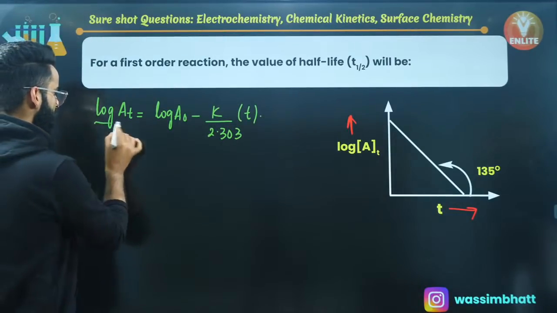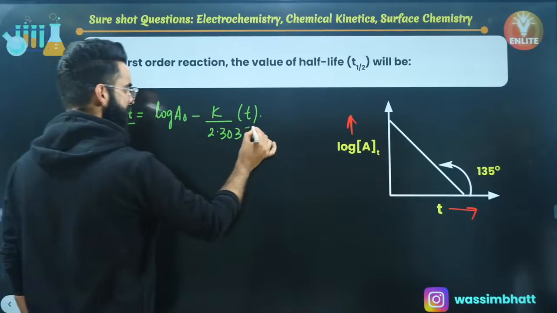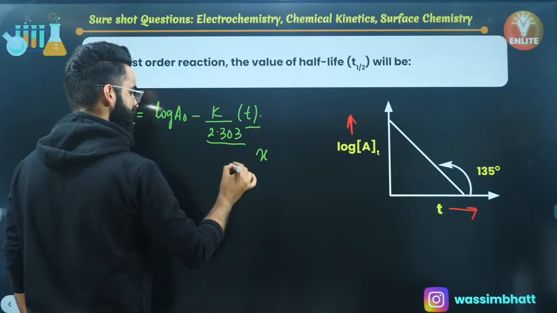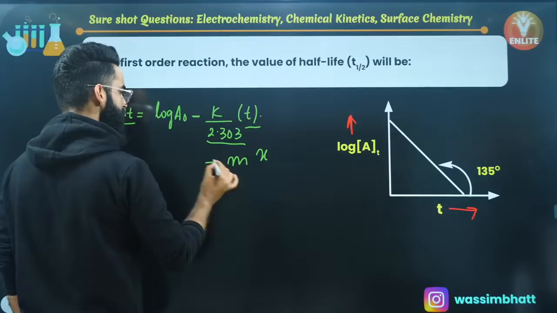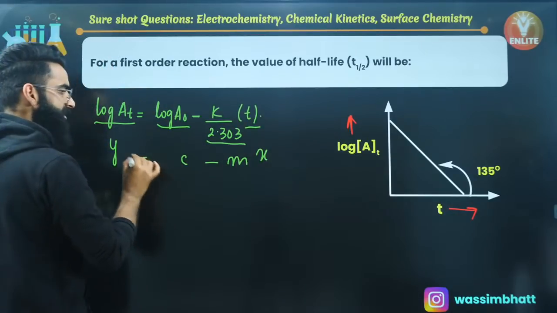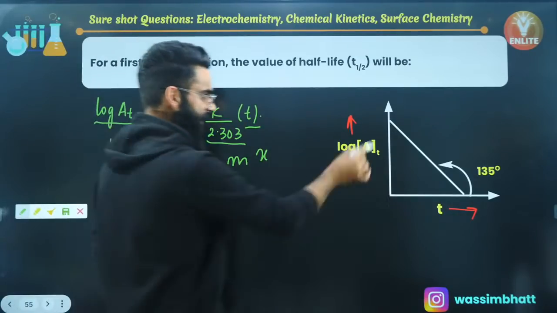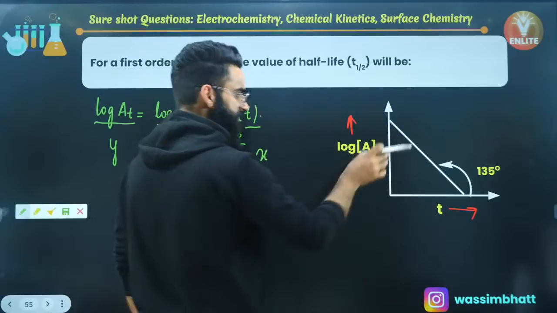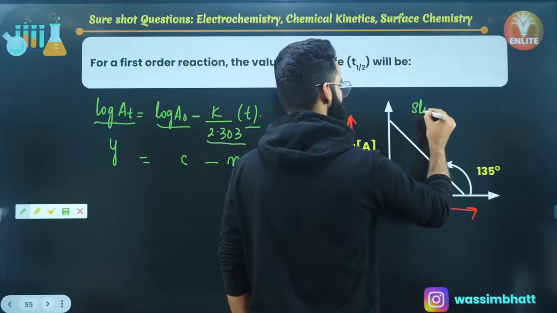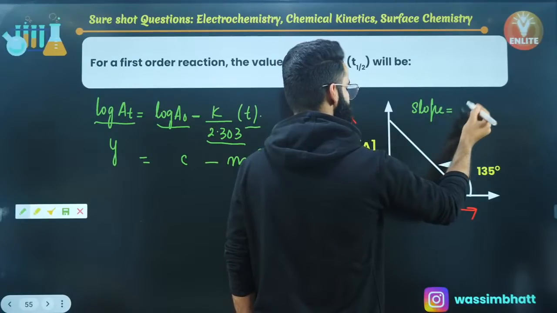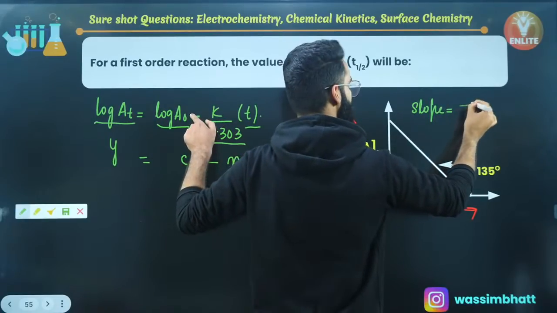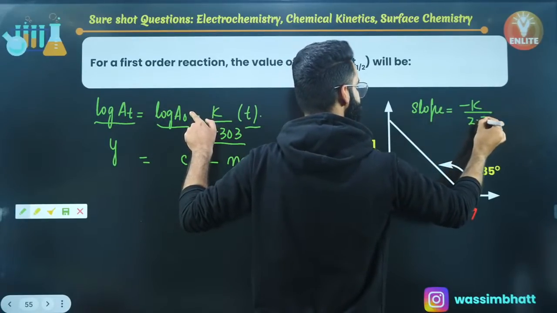Since you're plotting log of At along the y-axis and time along the x-axis, this whole term becomes m, this is minus over here, and this is c. y is equal to minus mx plus c. It's absolutely a straight line. What about the slope of this particular curve? Slope is equal to minus k divided by 2.303.